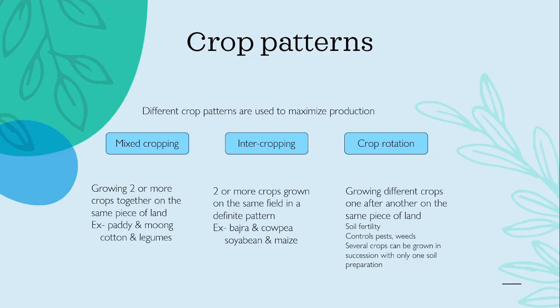Its main objective is to increase the productivity per unit area, and it is usually adopted by small farmers where farmers have the least access to irrigation. Some examples are bajra and cowpea, soybean and maize, etc.